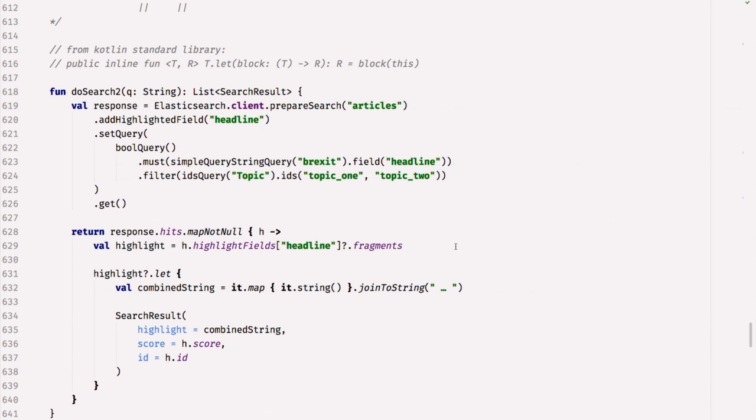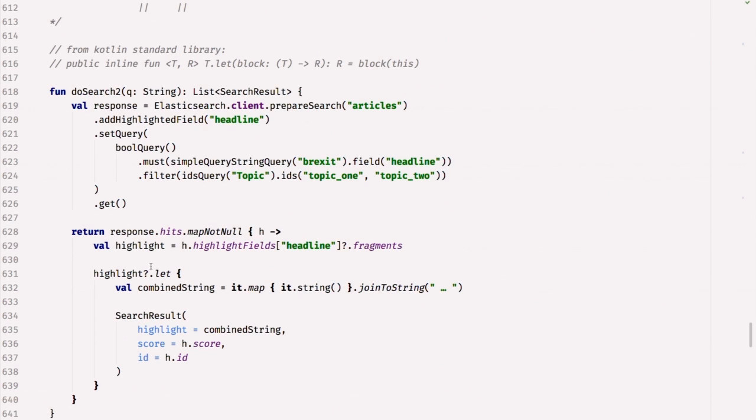And it seems really stupid, right? You pass it a block that takes the type and returns a result, and it returns the result. So what's the point in that? Because it just returns the thing that you've just had. The point is that T could be a nullable type.